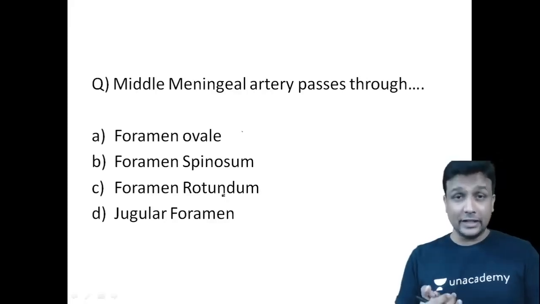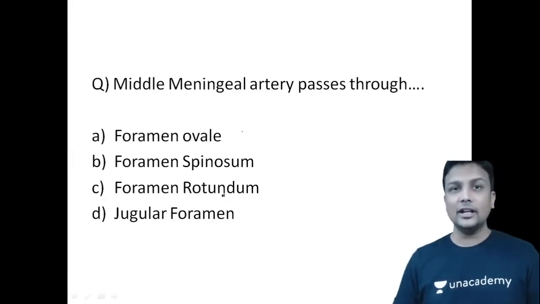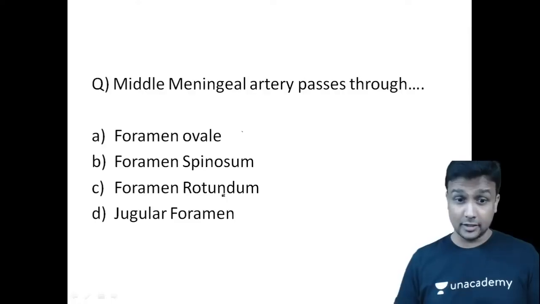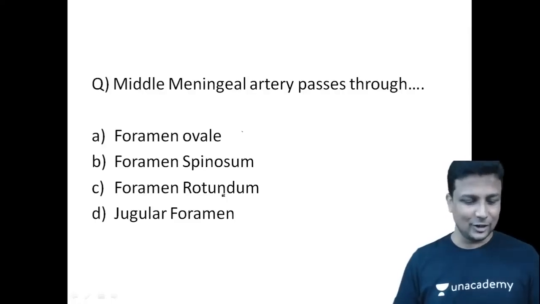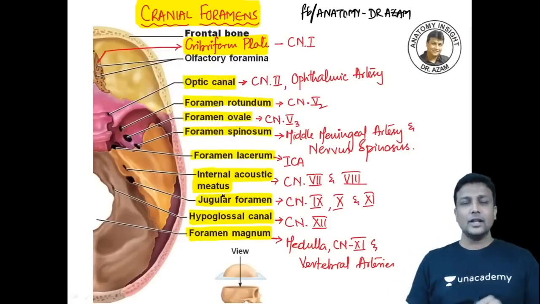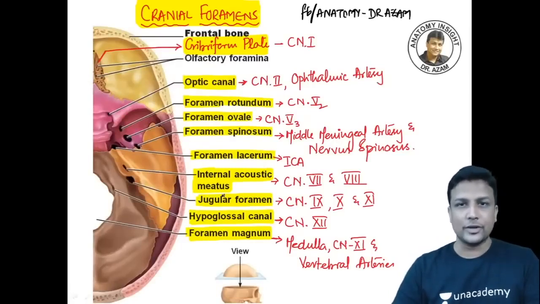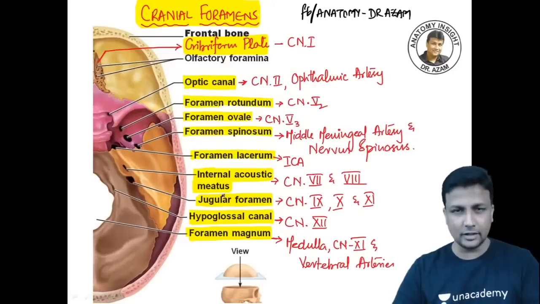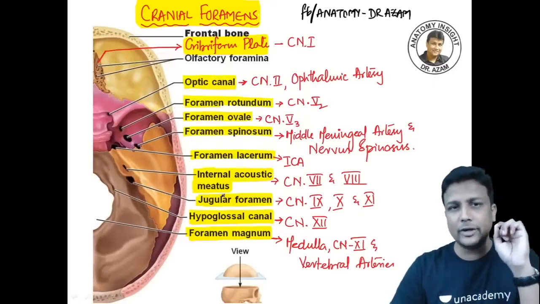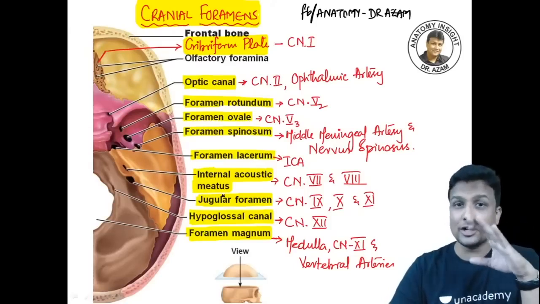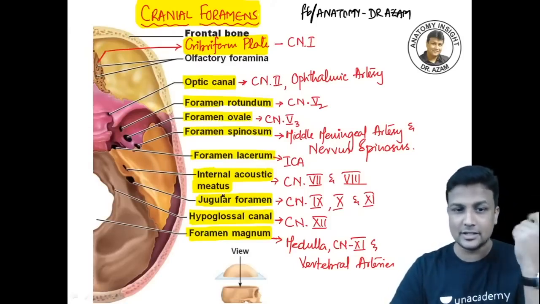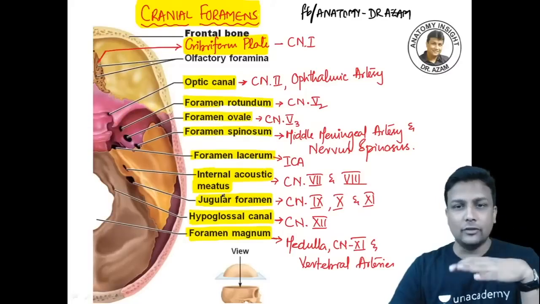In the head and neck topic, the very first thing that we are going to learn about is the cranial foramens and the structures passing. Very good. Look here right now. These are your cranial foramens, and let us revise very quickly what structures pass through them, my dear friends. That's a very important concept, and I'm expecting one question from this concept in the next exam, guys. So welcome to the cranial foramens.